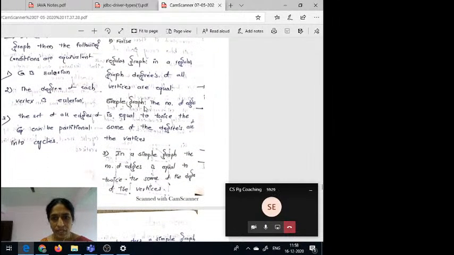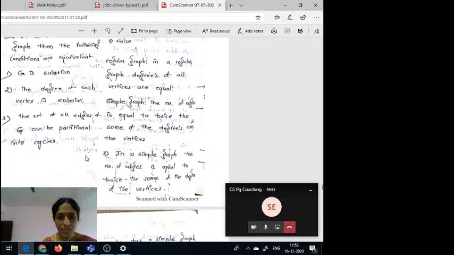So when we say that the graph is simple, the number of edges is equal to twice the sum of the degrees of the vertices. That means, in a simple graph, the number of edges is equal to, that is, twice the sum of the degrees of the vertices.